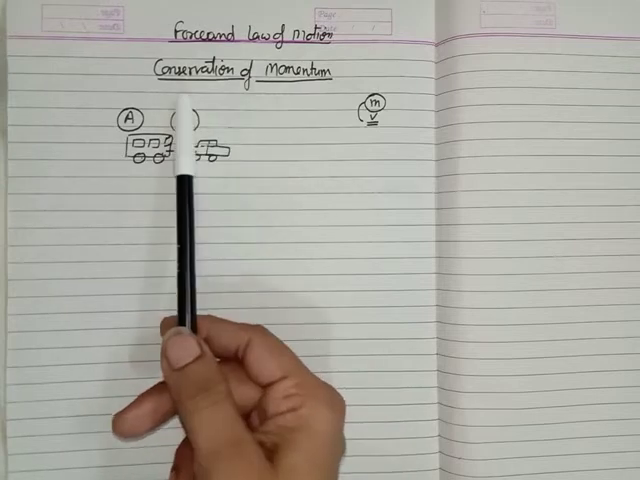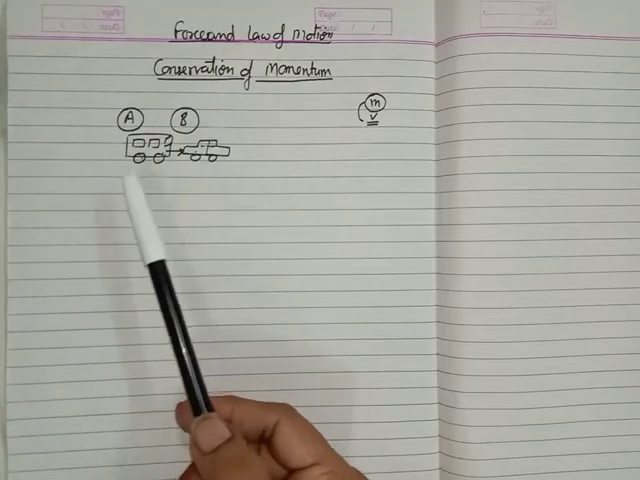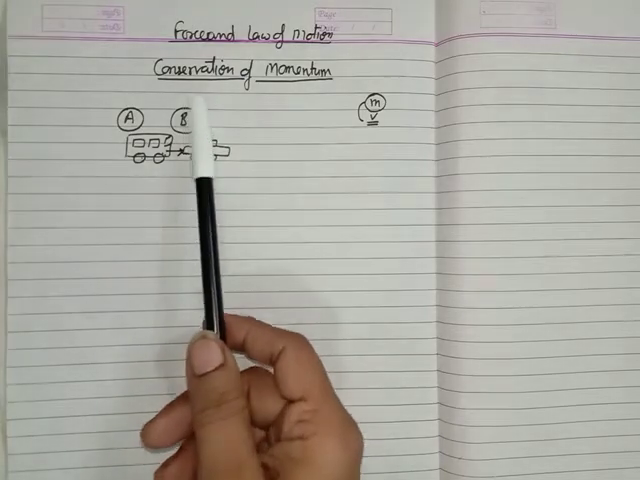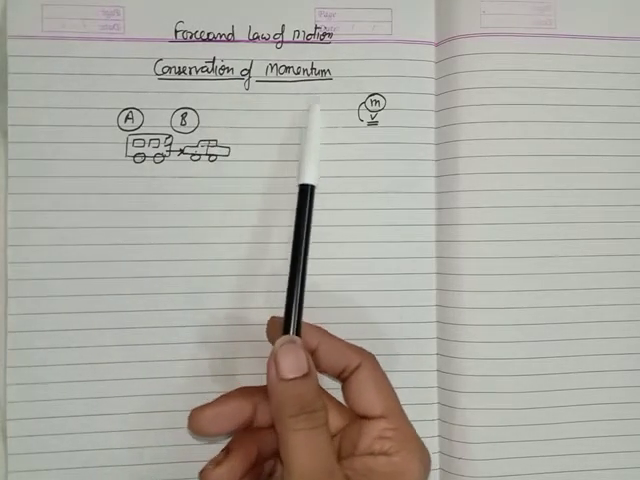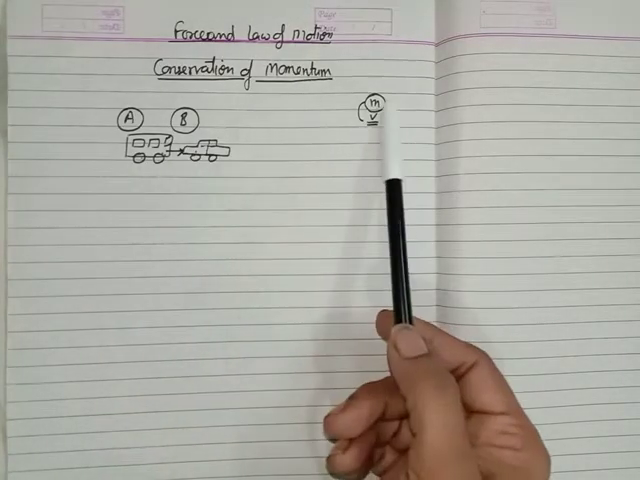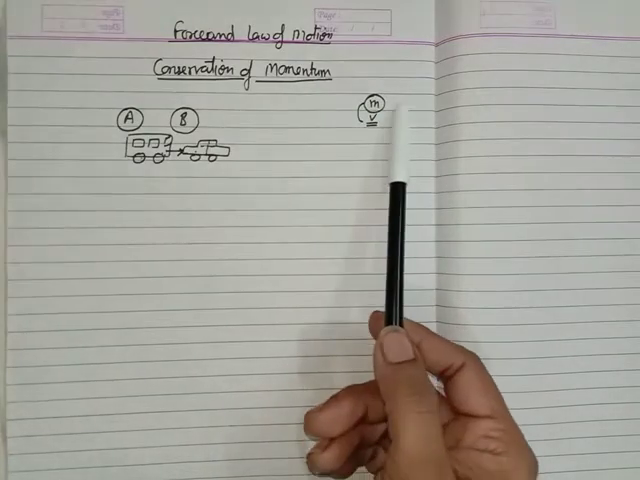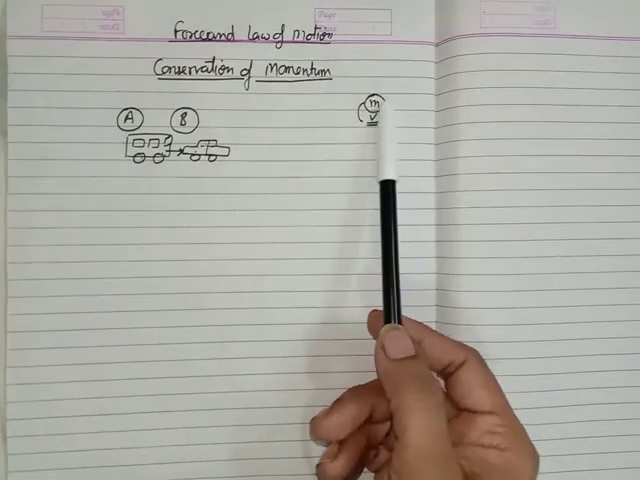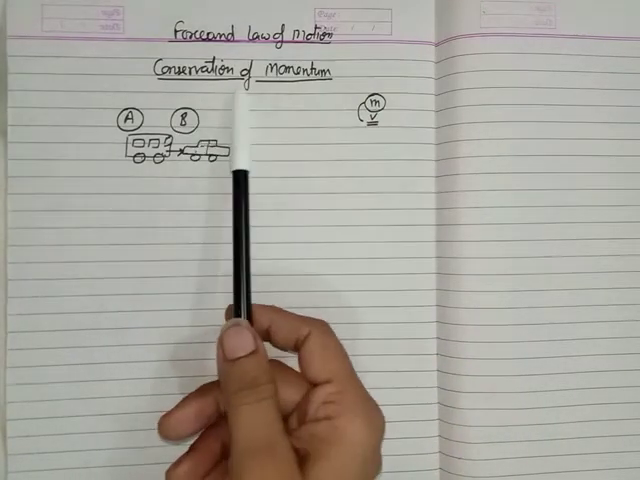And what is the meaning of conservation? Conservation means something is conserved. It is not going to decrease or increase. It is conserved. And I think you know about momentum. I have already explained in the last lectures what momentum is. If some body has mass and velocity, it means this body has momentum. So momentum is the product of the mass and the velocity. Now there is an example for the conservation of momentum.